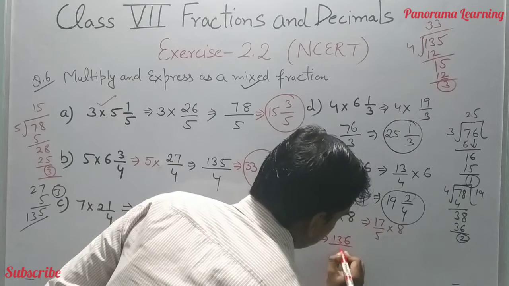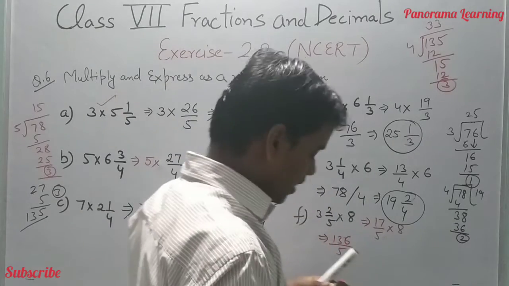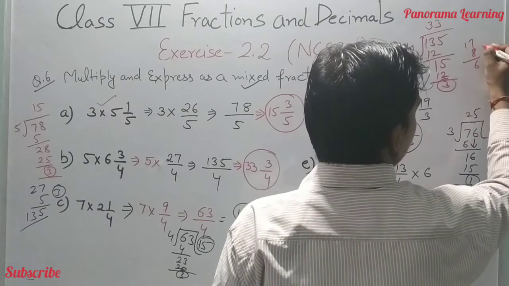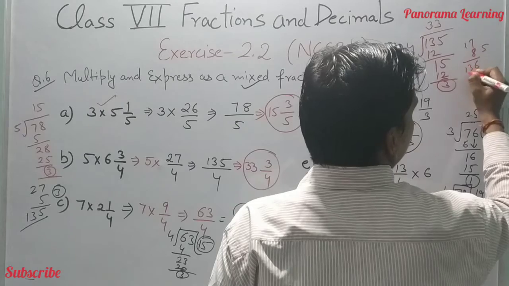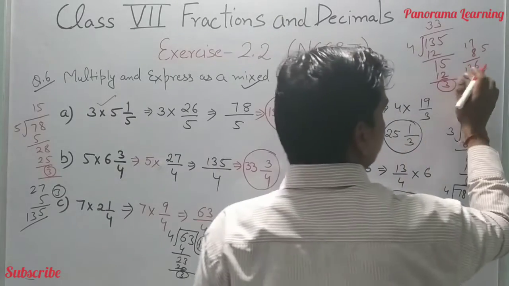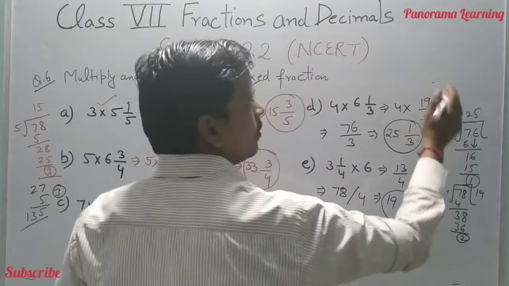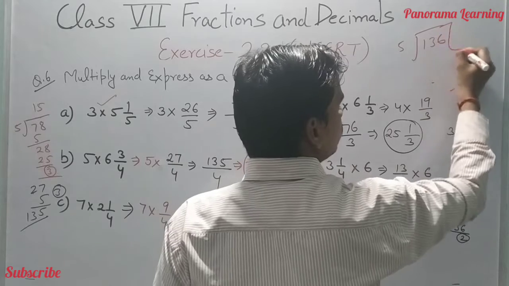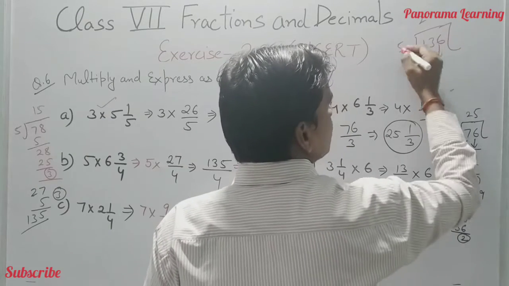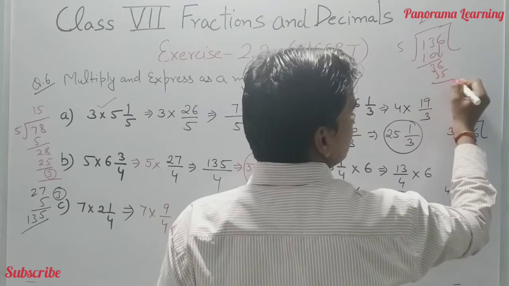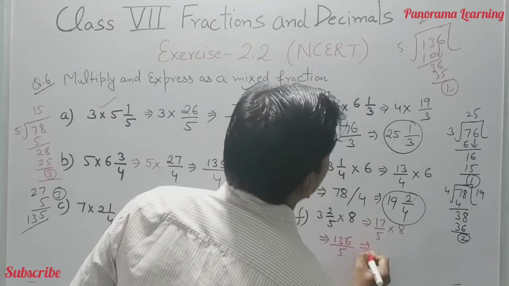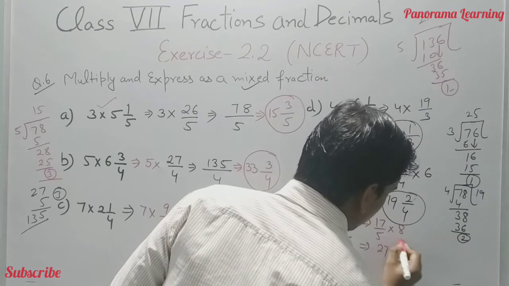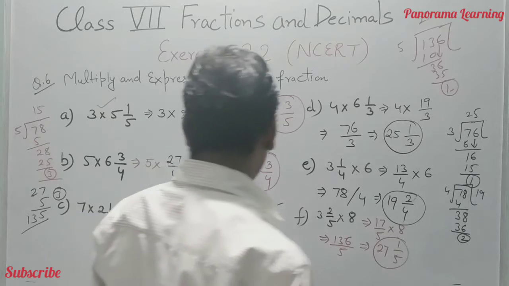So 136 divided by 5. 17 8s are 136. You can check here. 17 into 8: 7 8s are 56, 6 and 5 carry, 8 1s are 8, 8 and 5 is 13. 136. We have to convert 136 into mixed fraction. 136 divided by 5. 5 2s are 10, 6 drops down. 5 7s are 35. 1 is remainder. Then the answer is 27 whole 1 by 5. 27 whole 1 by 5 is the correct answer.